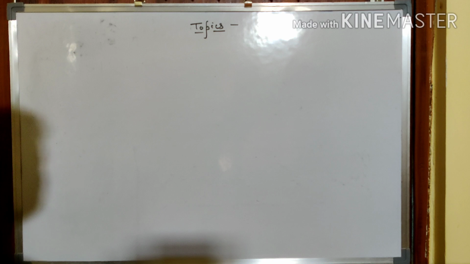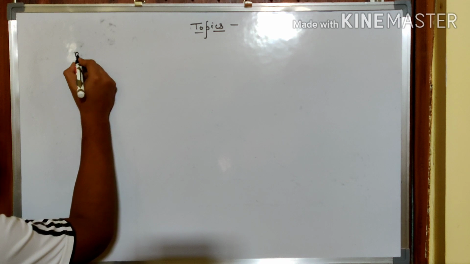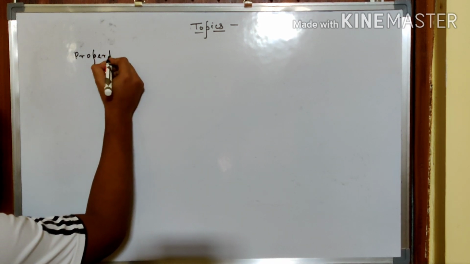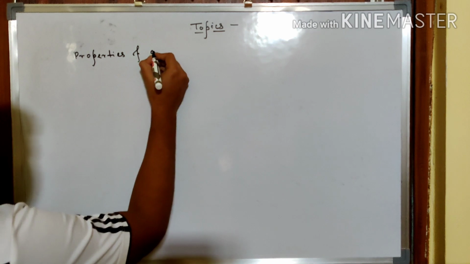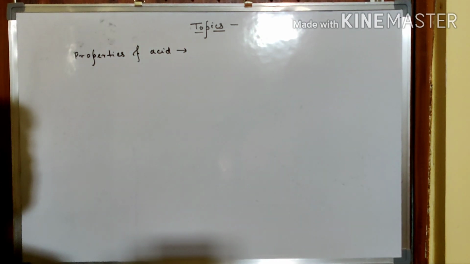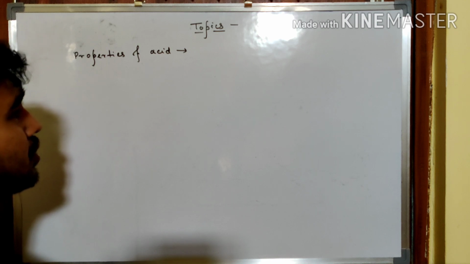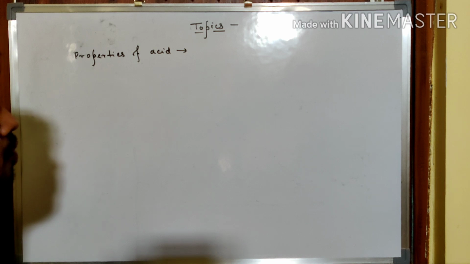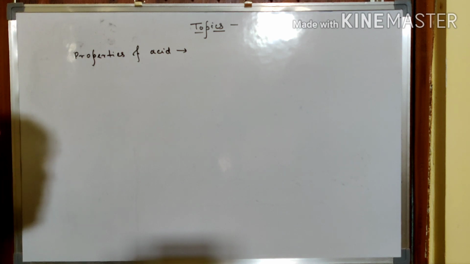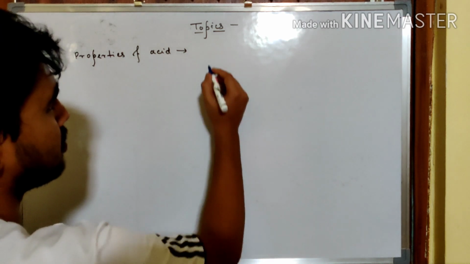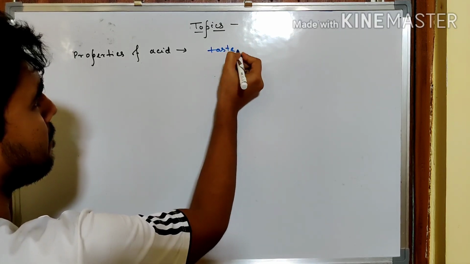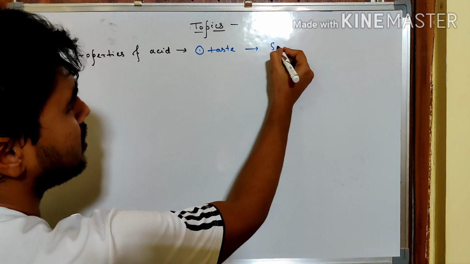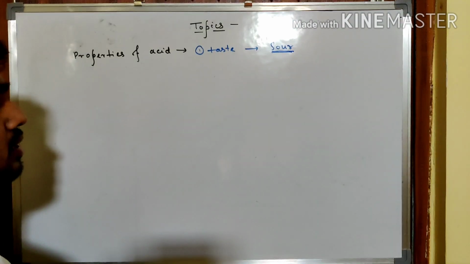So after discussing these 4 topics, our next topic is slightly different. Now we are going to discuss the properties of acid. Various properties are there, out of which 1 or 2 such properties will further lead to the classification of more topics. So let us start one by one. First is the taste. We know it is having a very common sour taste.